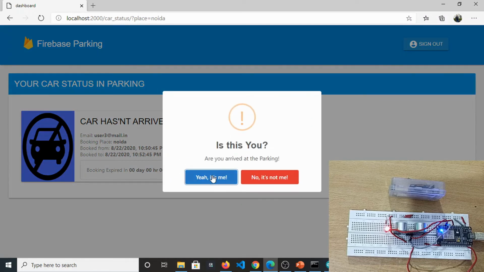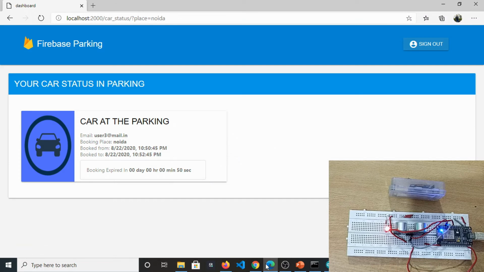Yes, the car has arrived. Yes, it's me. Car at the parking right here, updated in the user's page and in the owner's page as well. So 44 seconds, and after these 44 seconds we'll see what will happen. That is the interesting thing, the negative triggered case. We have used a technique: we will charge extra money for the next booking, through this same application, and we will calculate that money according to the time he spends more in the space.